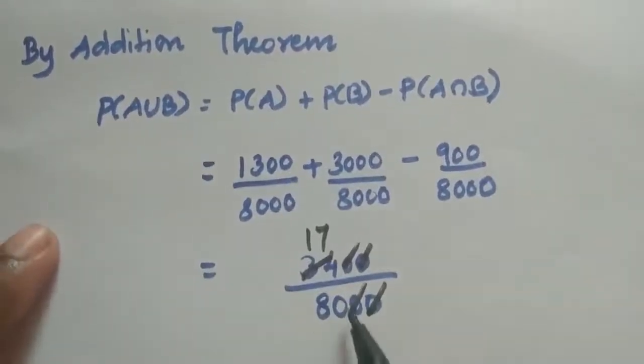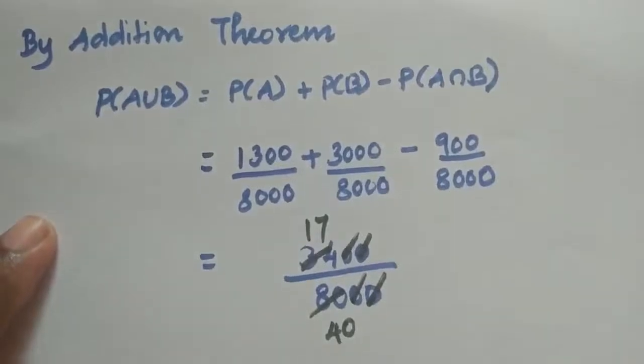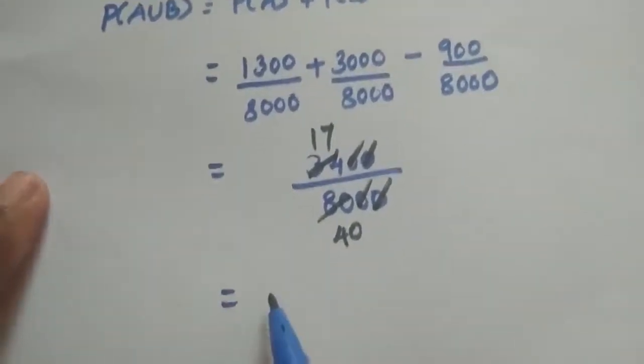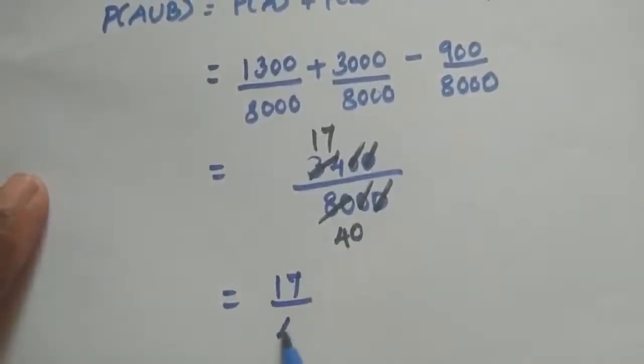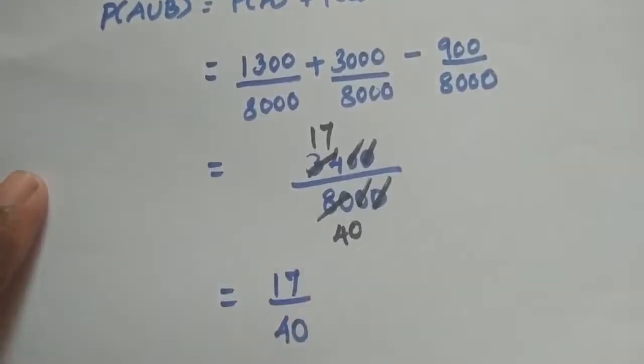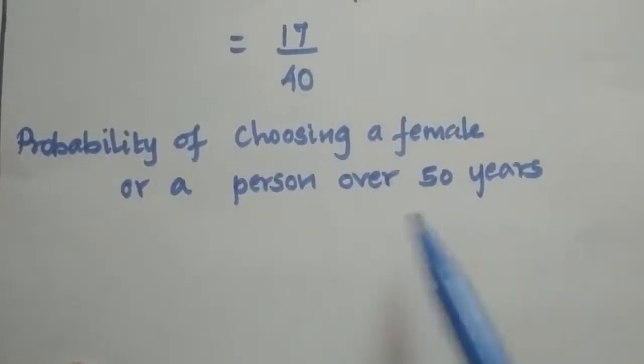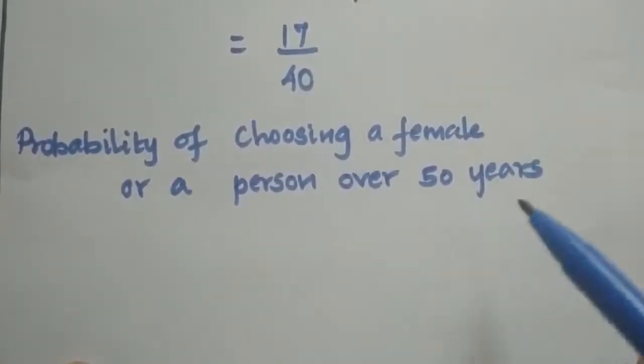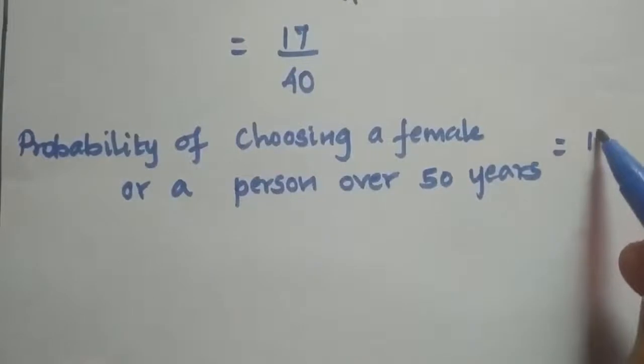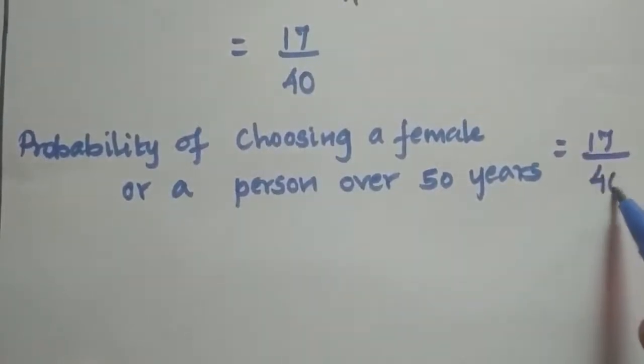Similarly here 40 into 2 is 80, which is equal to 17 by 40. Therefore, probability of choosing a female or a person over 50 years is equal to 17 by 40. Is it clear, students?